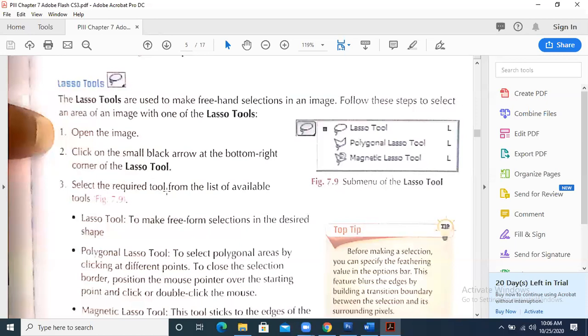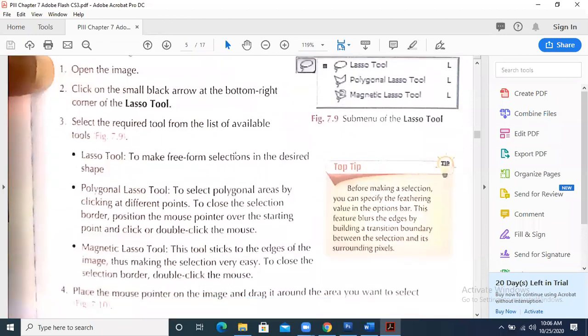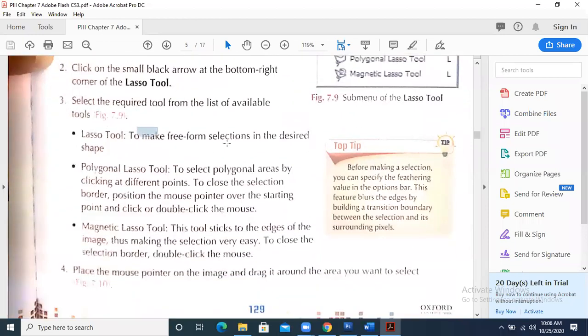Now, how are we going to use this lasso tool, what is basically the purpose? This is what we need to understand. Three types are there. Freehand selection for the desired shape. Then polygon is used when we are drawing different portions of lines to make a complete selection. And after making that selection, we can apply anything with it.